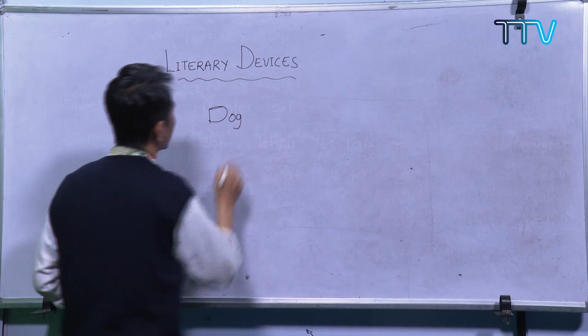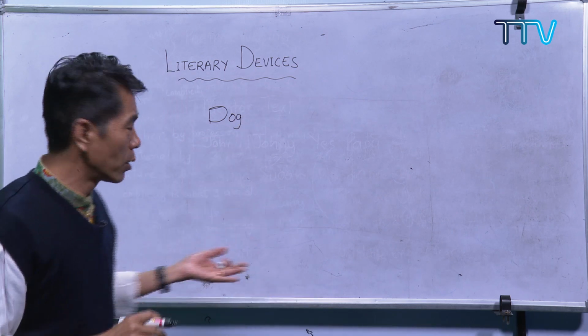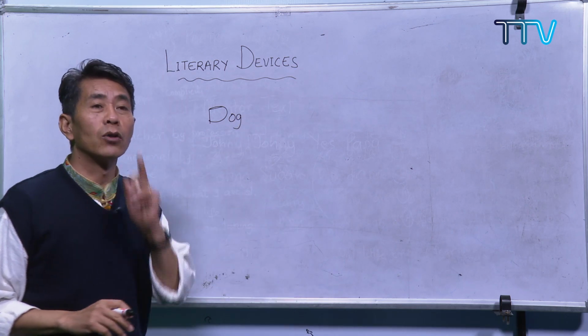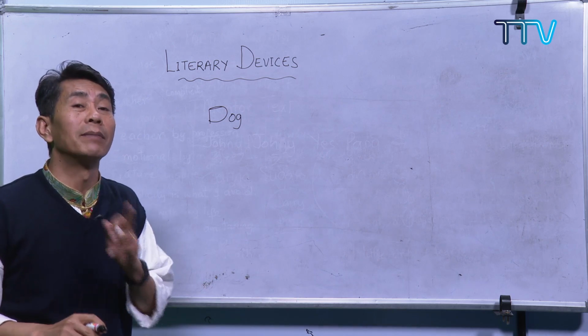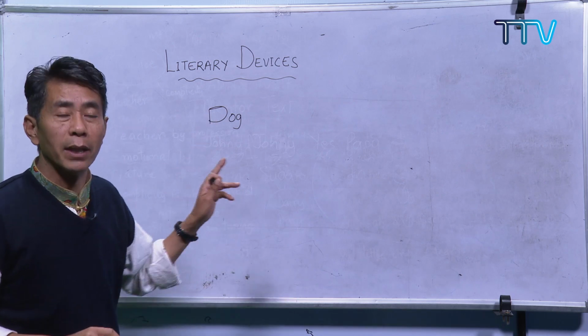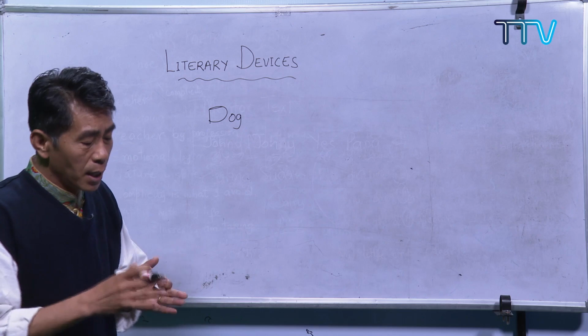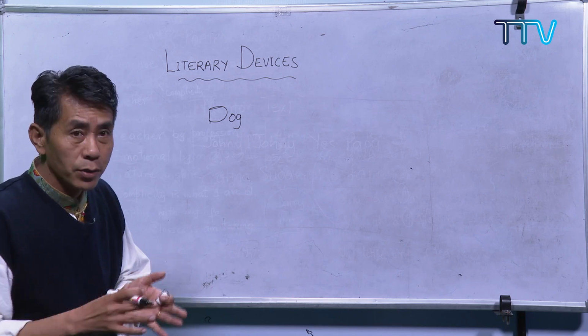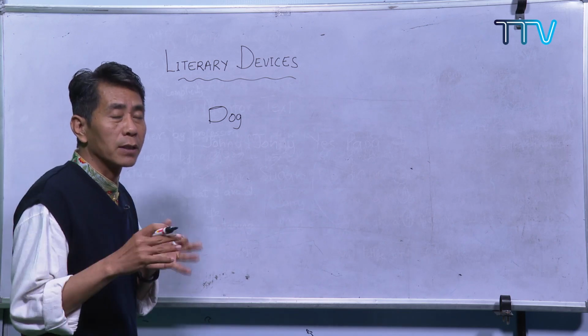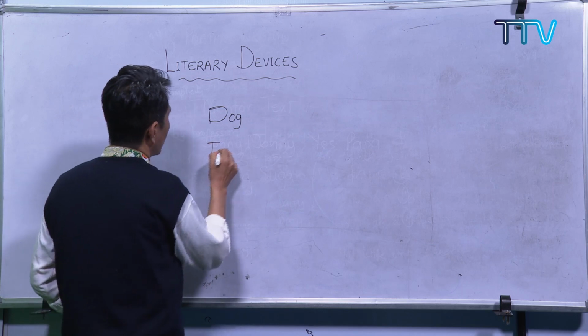Can you pronounce this? This is dog. Okay, so dog means there is only one sound, only one syllable. So we call it syllable. Syllable means the sound in one particular word.